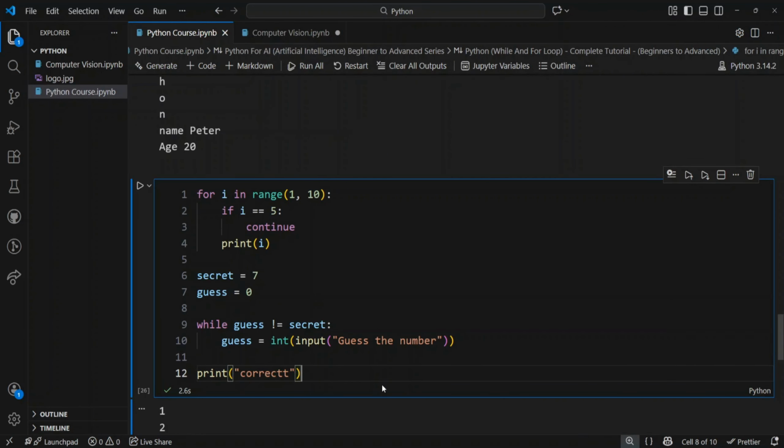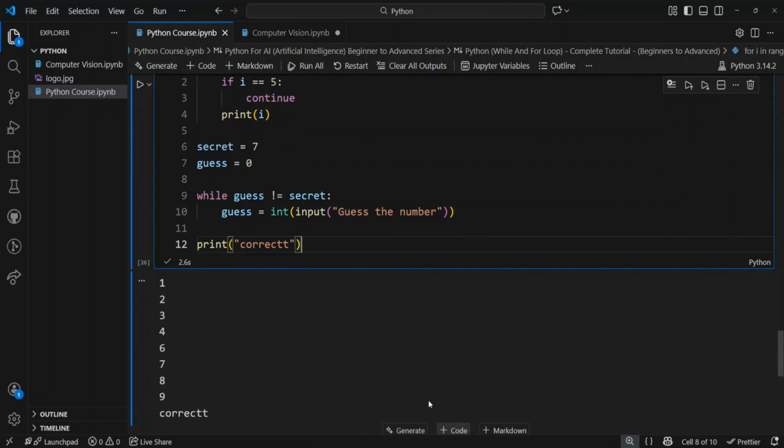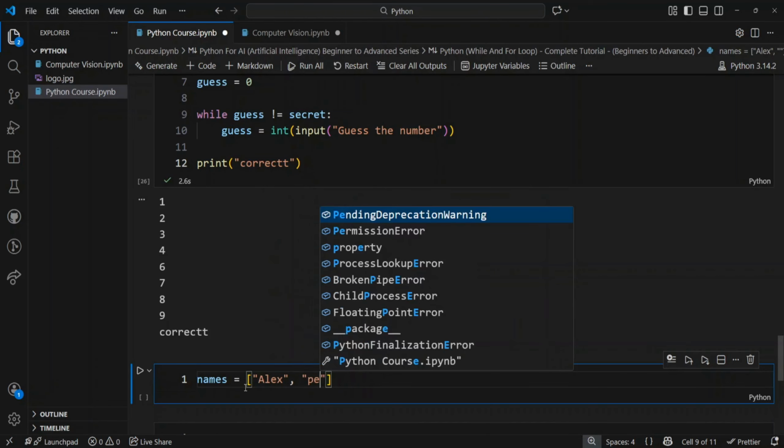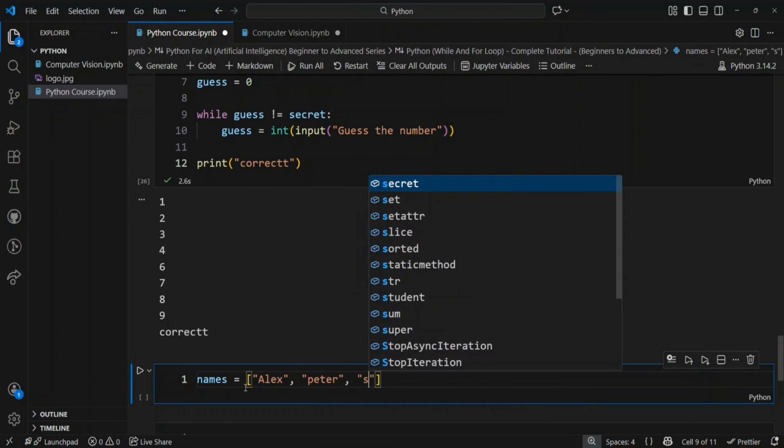We also have a built-in function in Python, and that is called enumerate, which is used in a for loop that gives both index and values cleanly. Let's create an enumerate example. Let's say, for example, create a names list. Let's say Alex and Peter and Sarah.